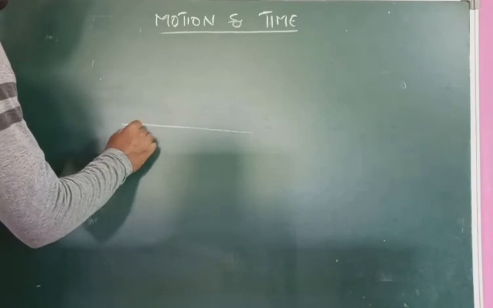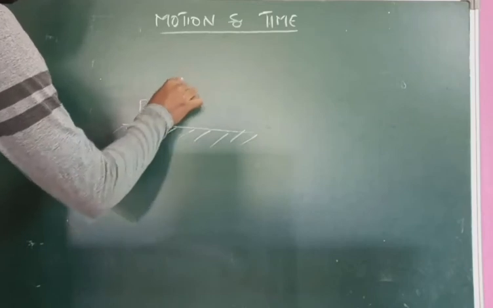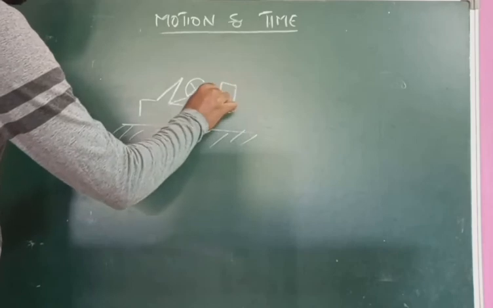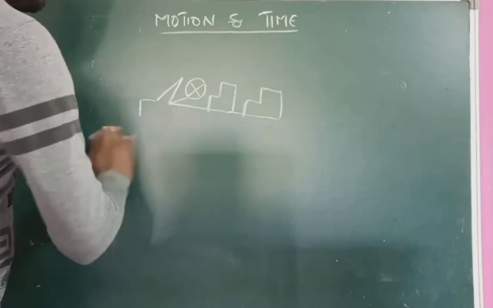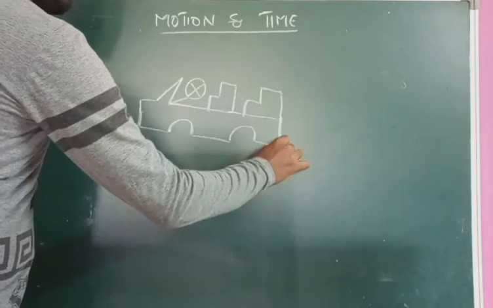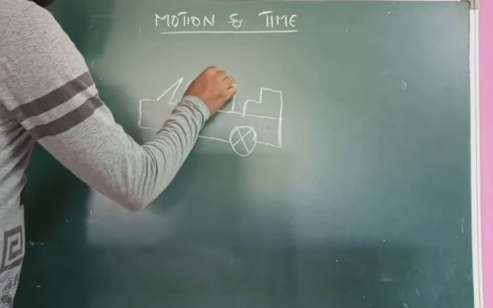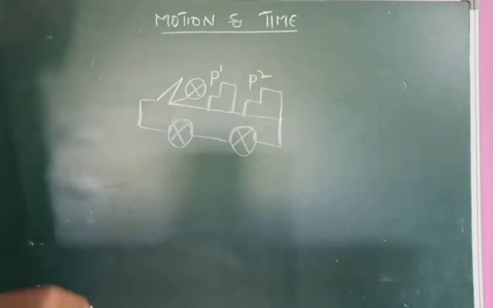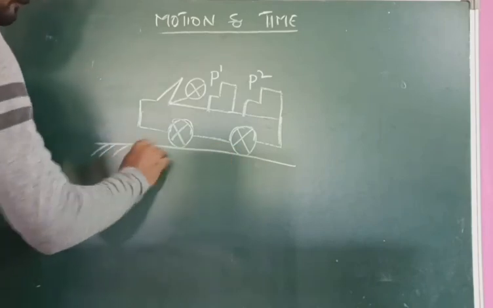Road, it is a road. On the road there is a car. So here there are 2 persons, P1 and P2. There are 2 persons in the car, and this car is on the road.